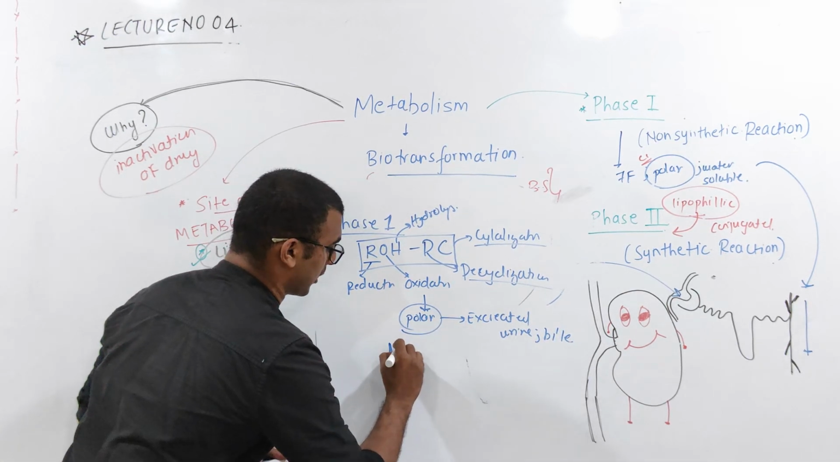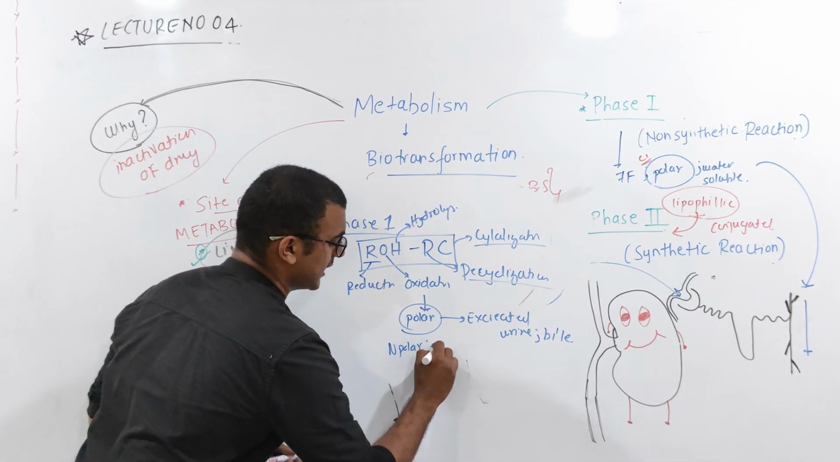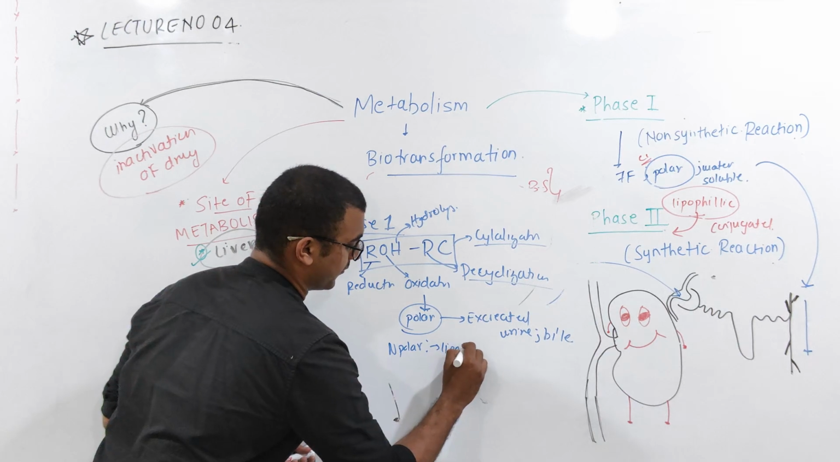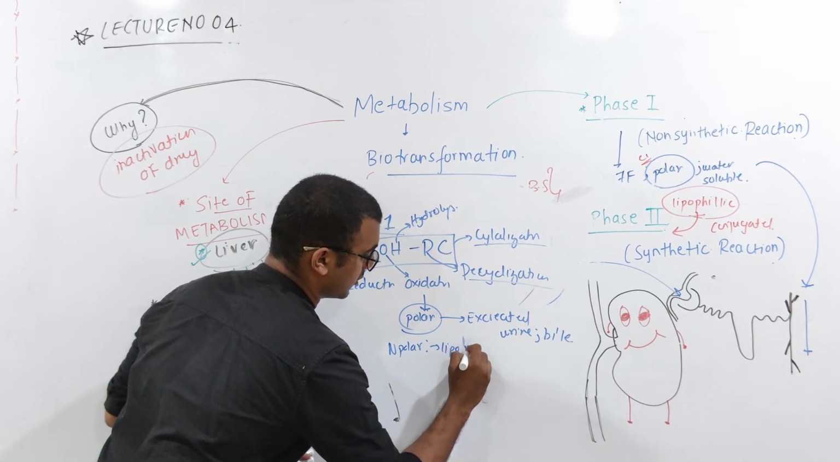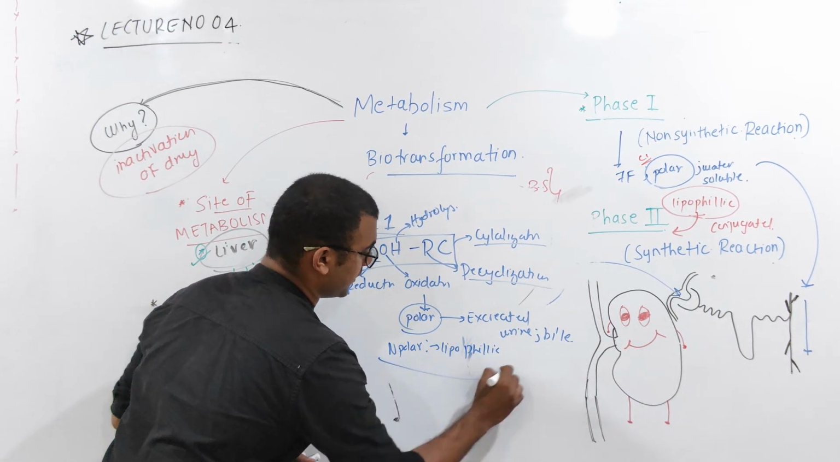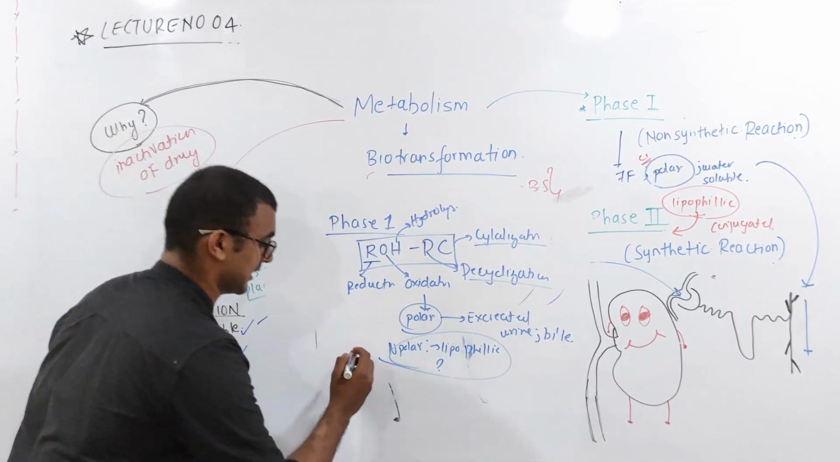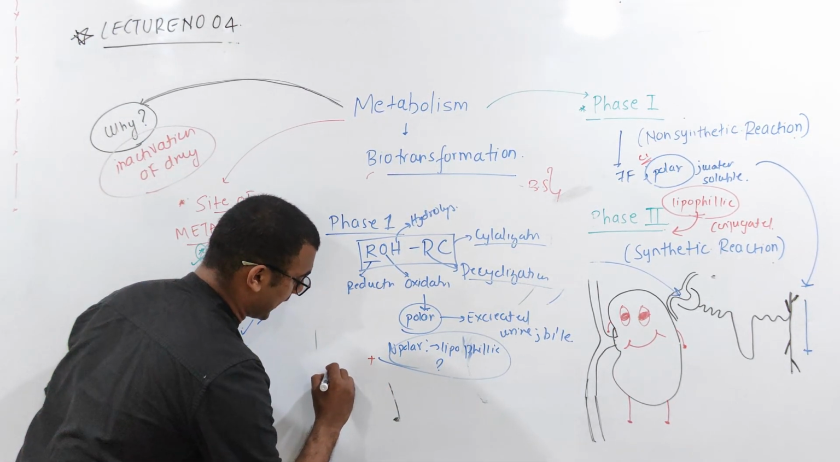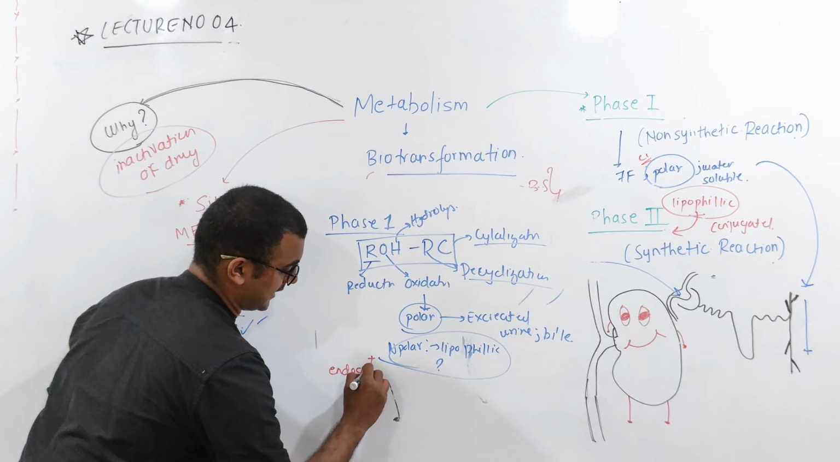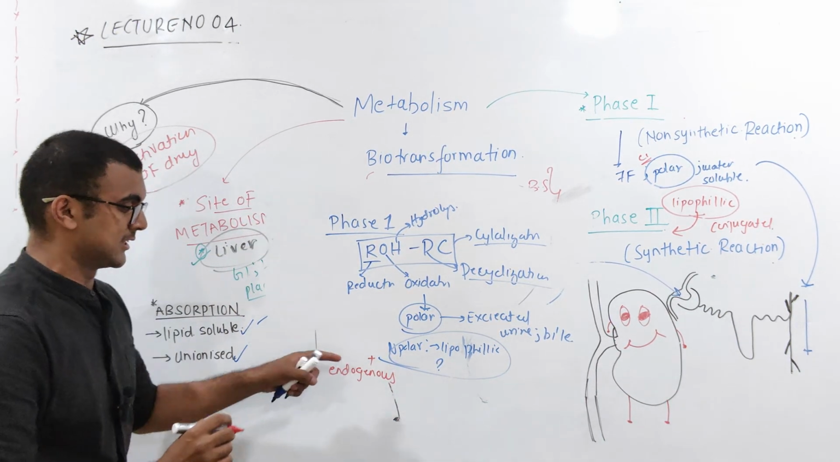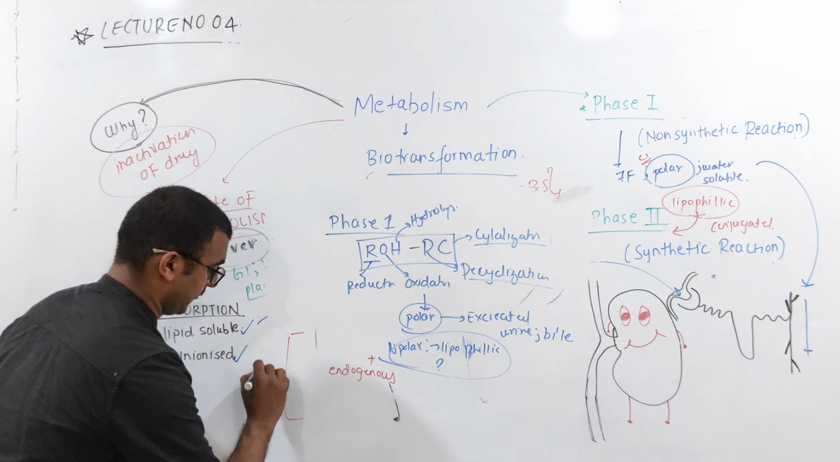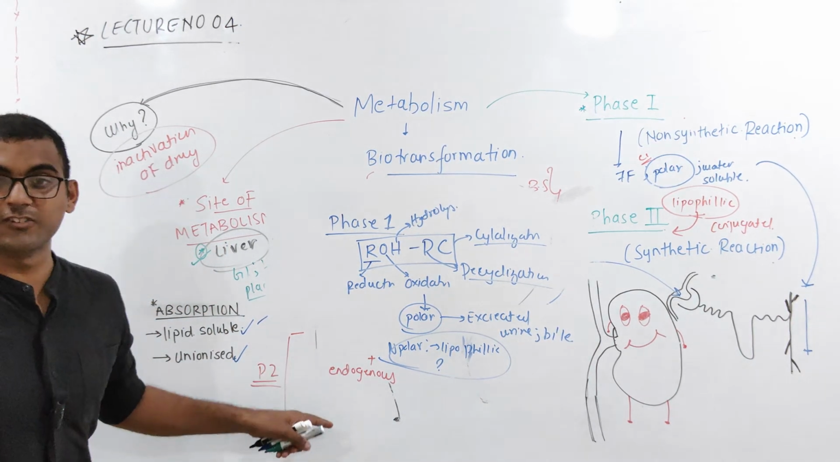But if it is non-polar, non-polar means what? If it is lipophilic, lipid loving, lipophilic. If that is non-polar lipophilic, then what will happen? Then these substances will join with your endogenous substance, and this is your phase 2 reaction. That is your phase 2 reaction.